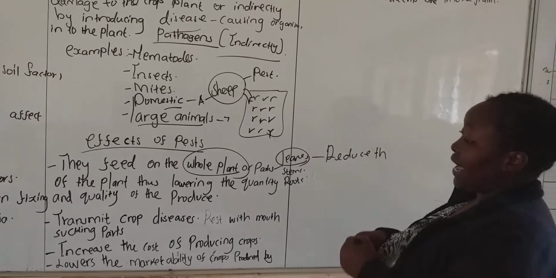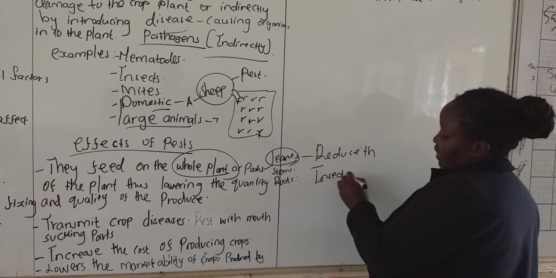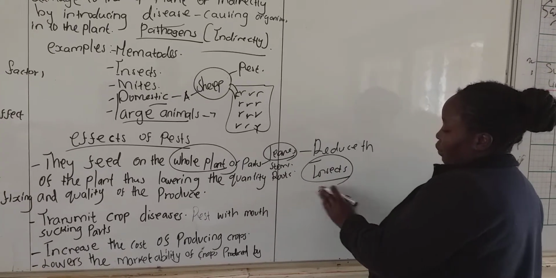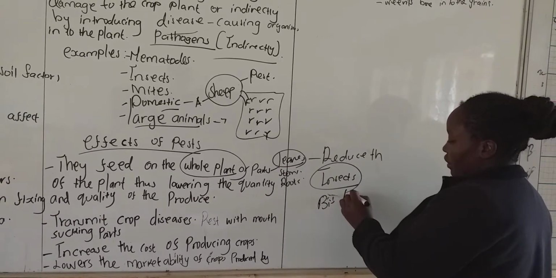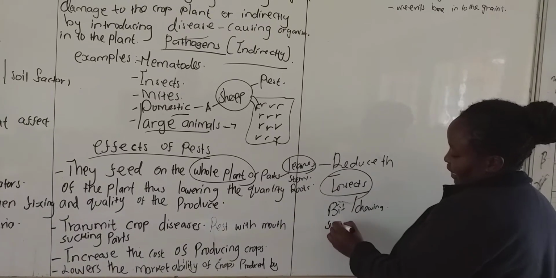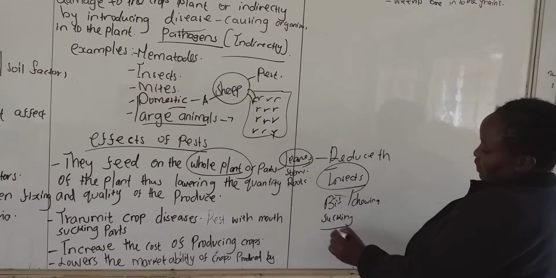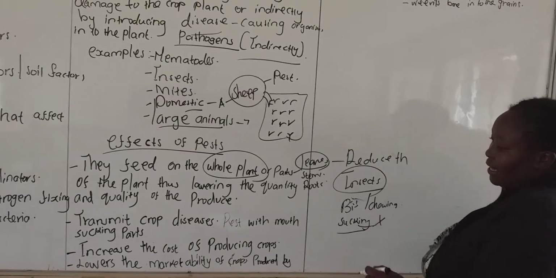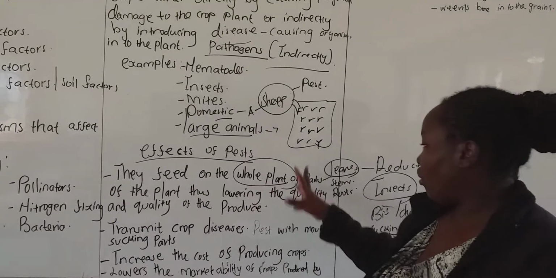So we have insects which have different types of mouth parts: biting and chewing mouth parts, and sucking mouth parts. The sucking ones transmit the pathogens, while the biting and chewing ones destroy the whole crop or parts of the plant.